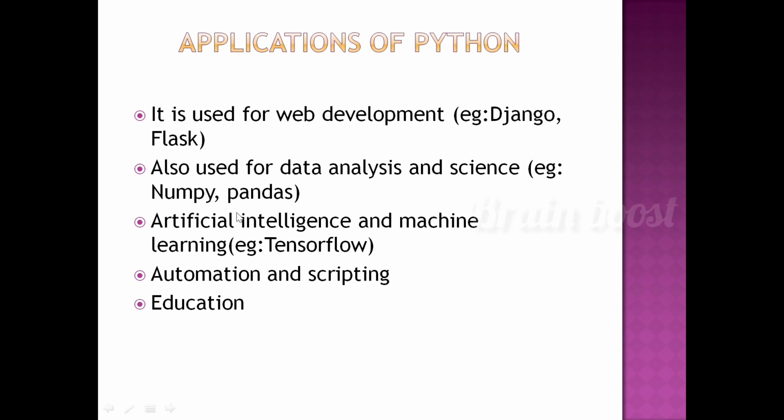And next one is artificial intelligence and machine learning. We are using Python in artificial intelligence and machine learning. For example, TensorFlow. TensorFlow is an open source machine learning framework. It is developed by Google for deep learning. Next one, we apply Python in automation, scripting and education. So these are all the applications of Python.